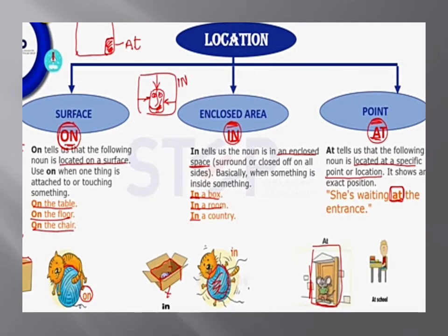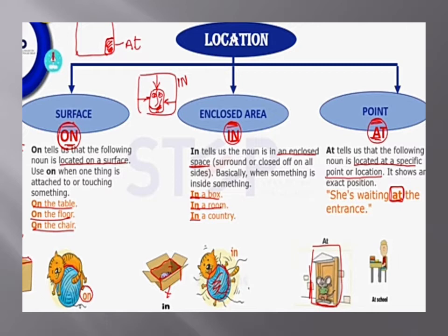Next one. Now here we will get to know, students, how to use the preposition of location, and which words in English grammar are called prepositions of location. There are three words which can be used as the preposition of location. Number one, on. On is used to show the relationship when a noun is touching a surface. It tells us that the following noun is located on a surface. Use on when one thing is attached to or touching something.